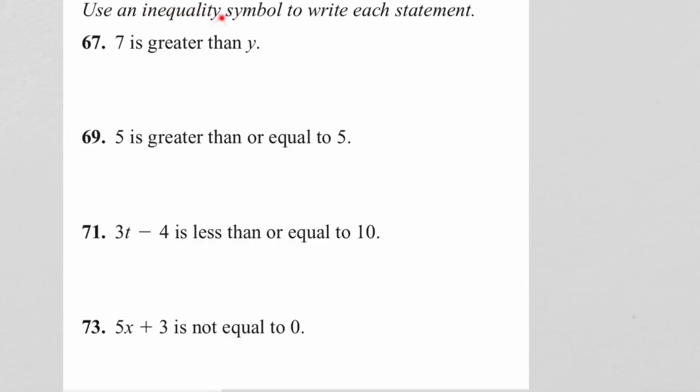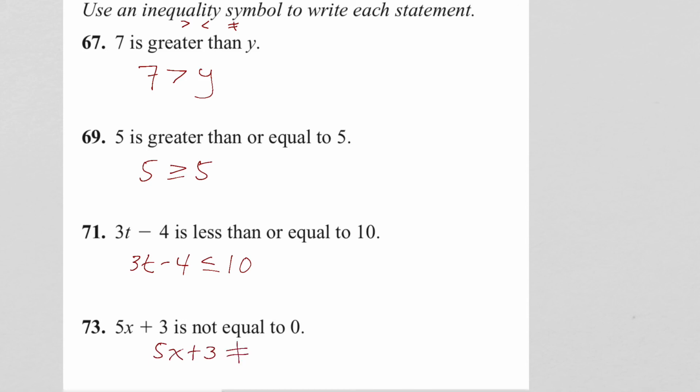Okay, we're writing an inequality symbol. Inequality symbols are like greater than, less than, or not equal to. Those are the inequality symbols. So 7 is greater than y. Number 69, 5 is greater than or equal to 5. Number 71, 3t minus 4 is less than or equal to 10. And number 75, 5x plus 3 is not equal to 0.